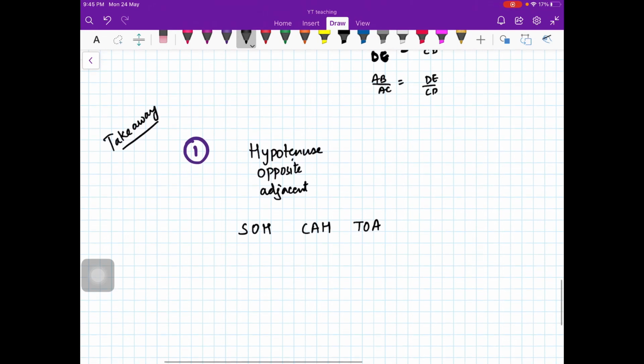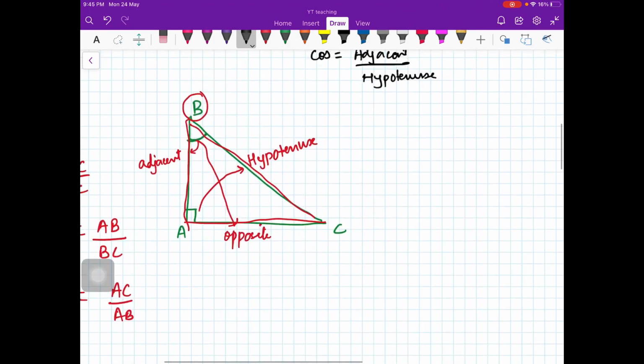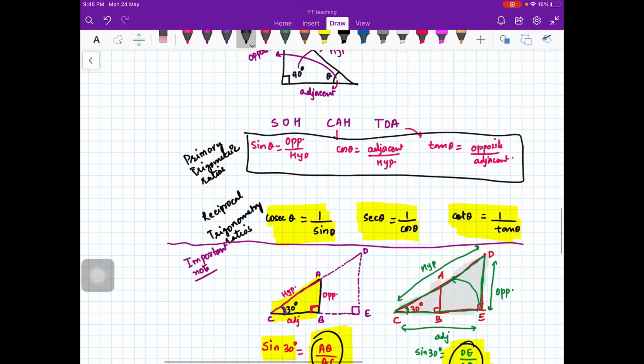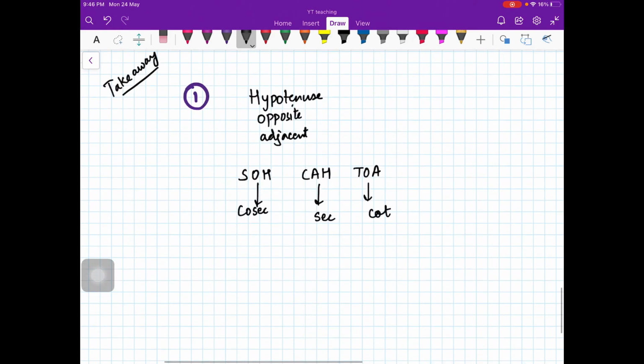This is how sine, cos and tan are defined. And then you should know cosecant: the reciprocal of sine is cosecant, of cos is secant, and of tan is cot, the cotangent.